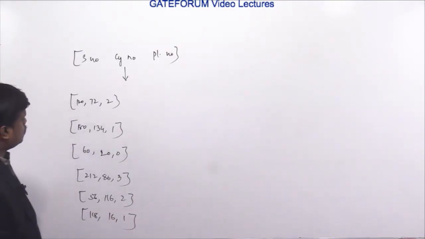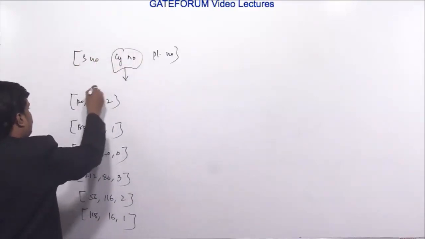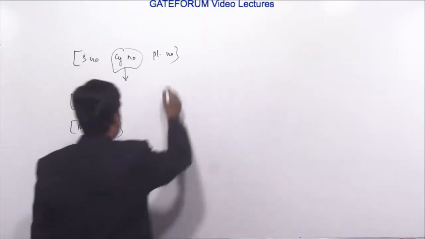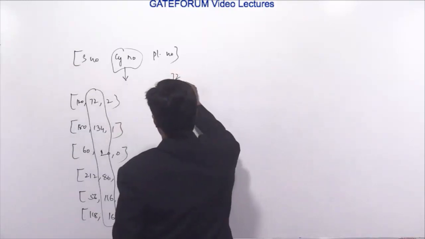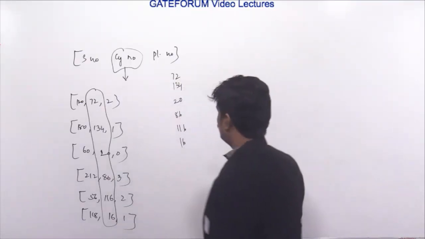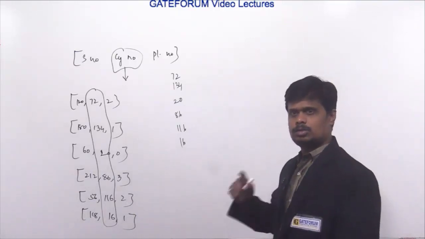Okay, so these are the disk requests we have. Among them, the cylinder number is the middle one, so only the middle ones we are going to consider here. So the middle ones are 72, 134, 20, 86, 116 and 16. Fine. And it is mentioned that 200 cylinders are there, that is 0 to 199.